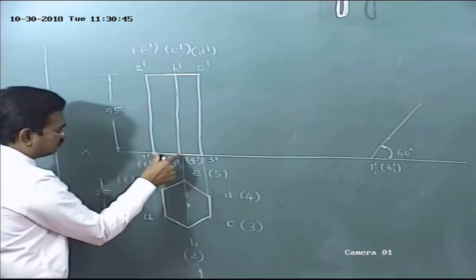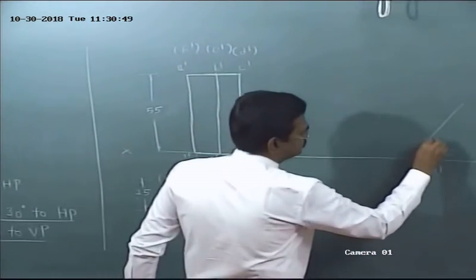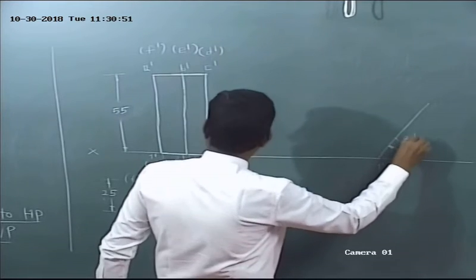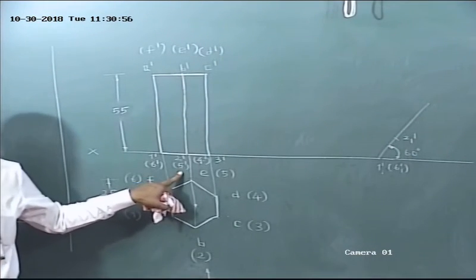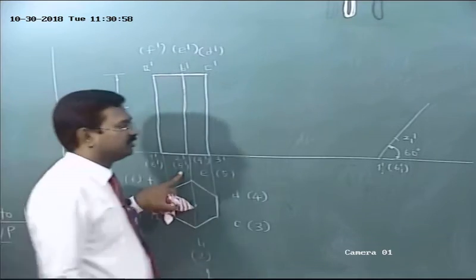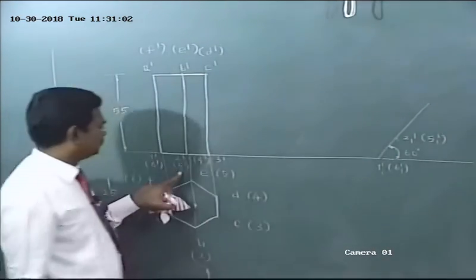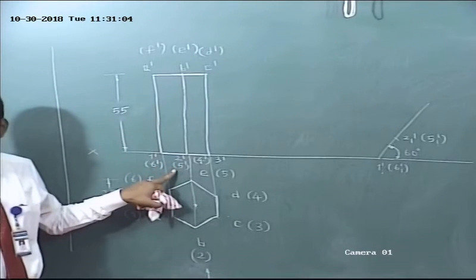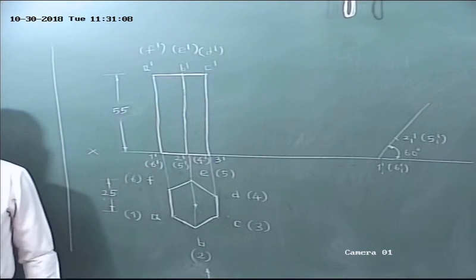Measure the distance of 2 dash from 1 dash. Transfer here. What is this? 2, 1 dash. The 5, 1 dash will rest on the same point, isn't it? The 5, 1 dash will coincide on the same point, but it is invisible. So already I have used 2 dash, 5 dash. To avoid confusion, I am using 2, 1 dash, 5, 1 dash. Are you able to follow me?